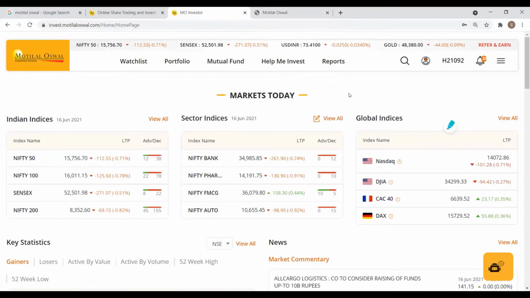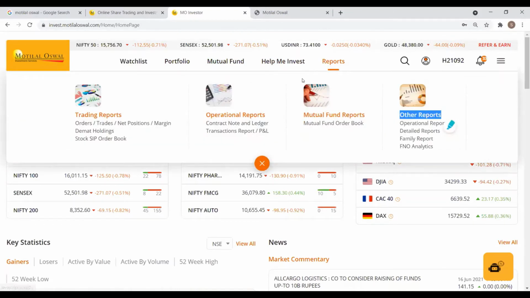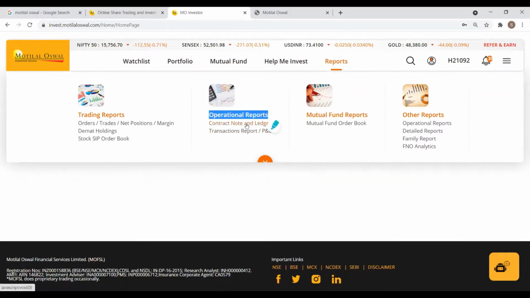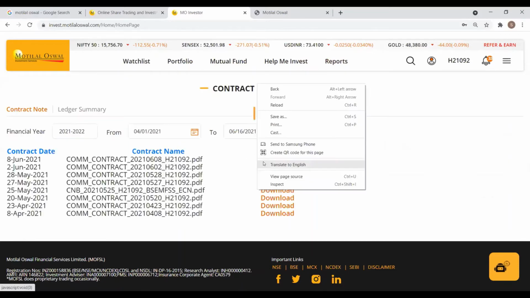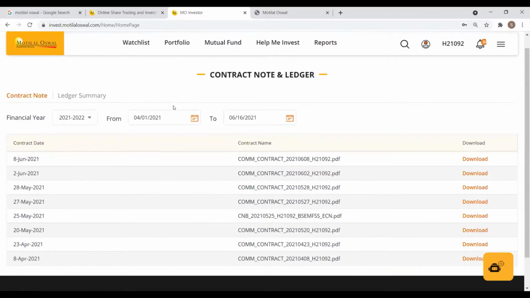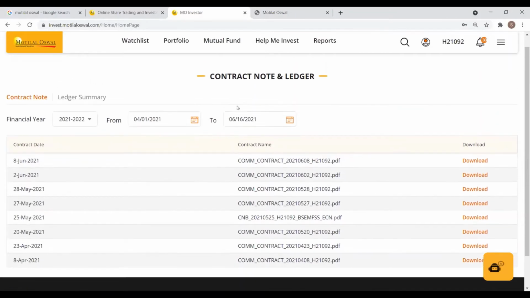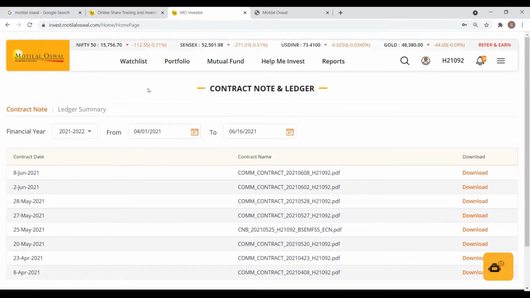On the second part, I'd like to discuss how you can access your contract notes as well as the cash ledger. Again, to access those reports, we head back to the reports tab on the top. Under reports, you have something called operational reports. And under that section, we have the contract note and cash ledger segment. Once you click on contract note and cash ledger, by default, Motilal Oswal has the contract note page open.